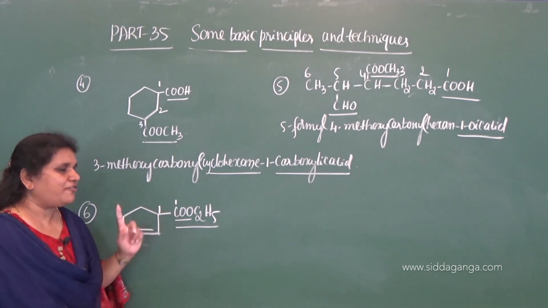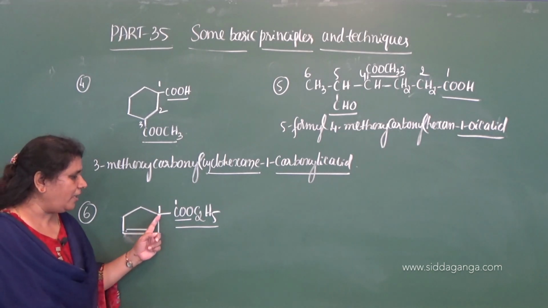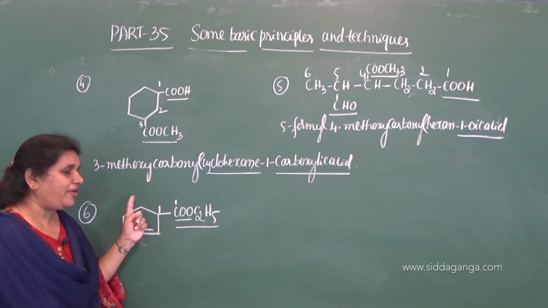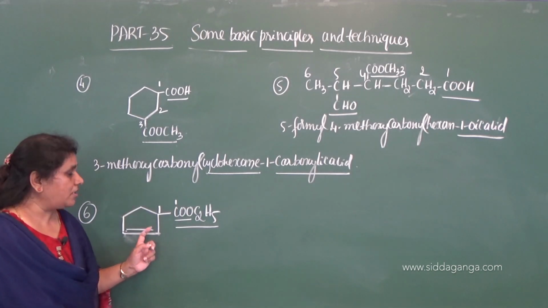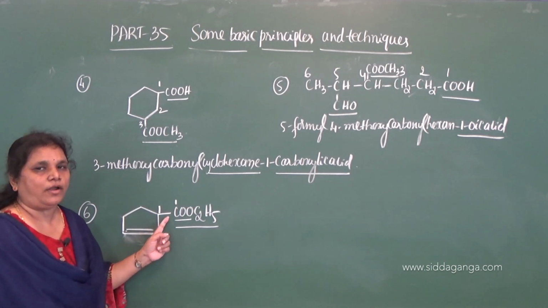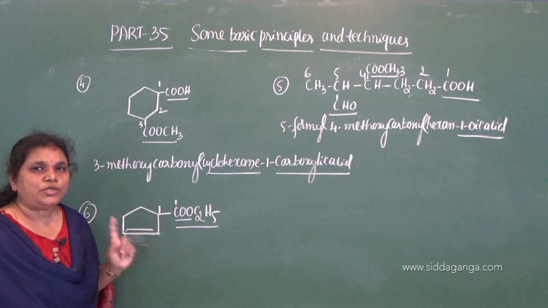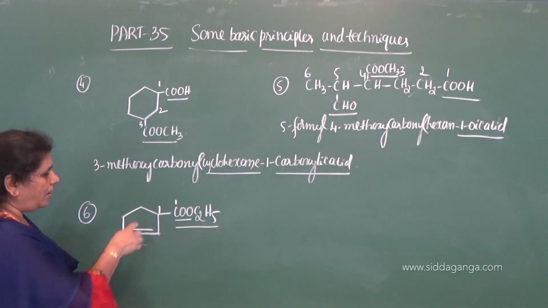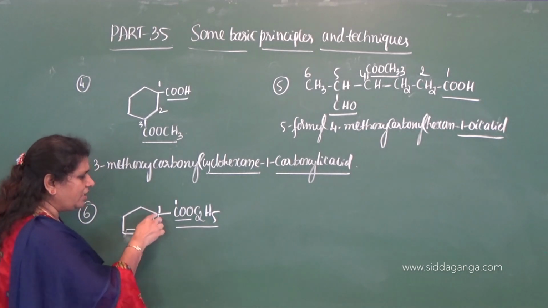The carbon atom of an alicyclic ring which contains the vacant bond, or which is attached to the root chain, always takes the number 1. So we need to allot locant 1 to this carbon.